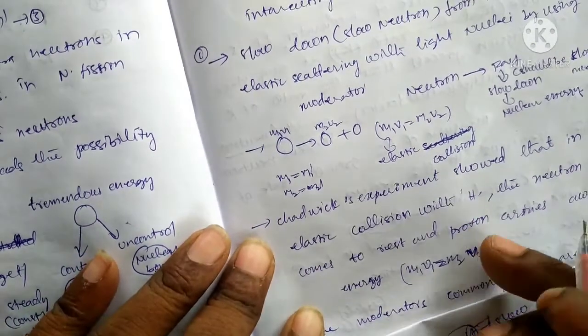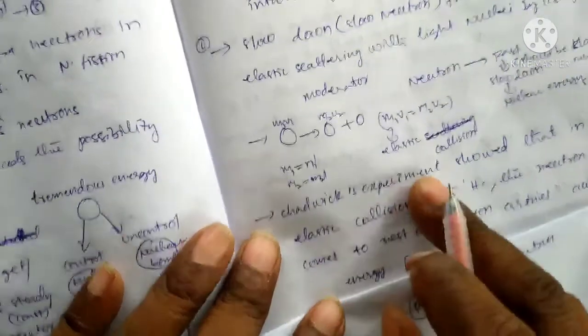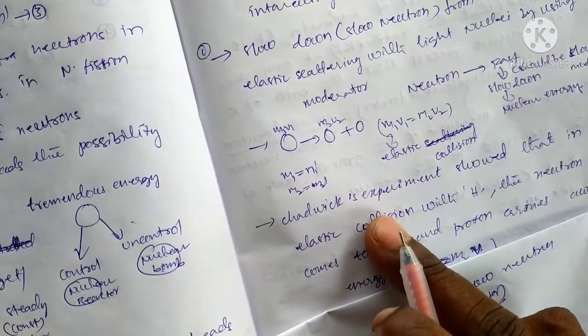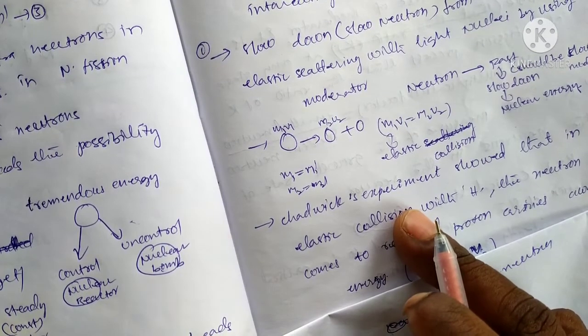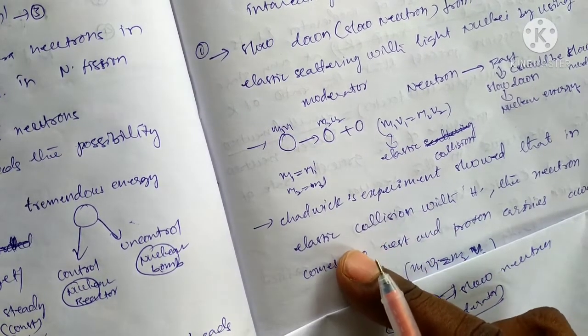To understand moderators, the scientist Chadwick observed an elastic collision.